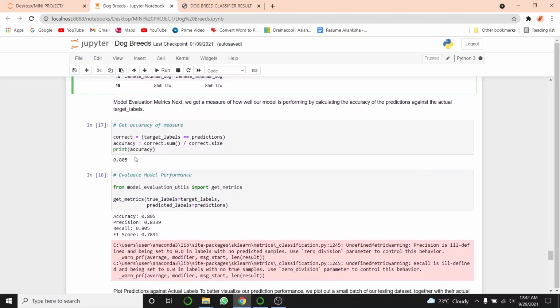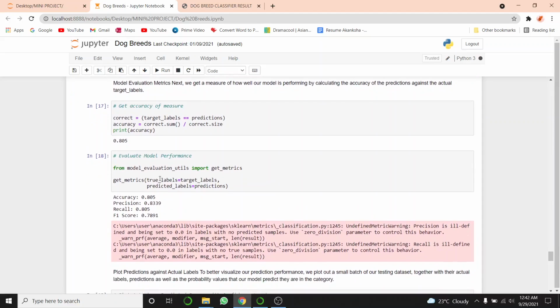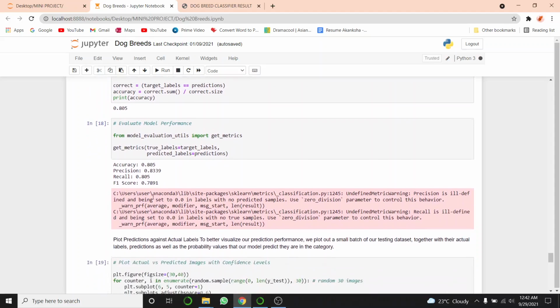We can also calculate our accuracy using a confusion matrix, where we will mention true labels and predicted labels, and which will print our accuracy, precision, recall and F1 score. Here also we are getting the same accuracy, that is 80%.